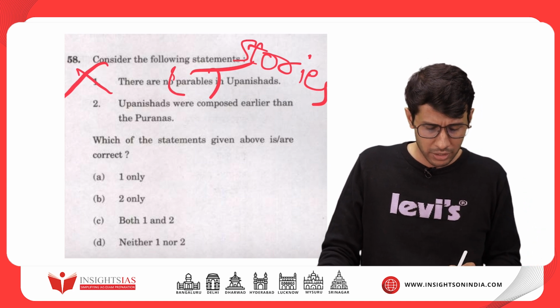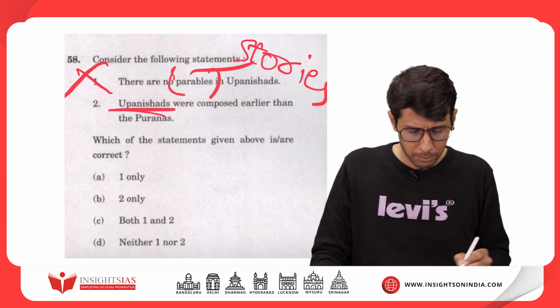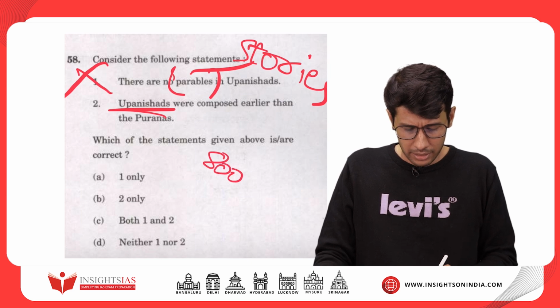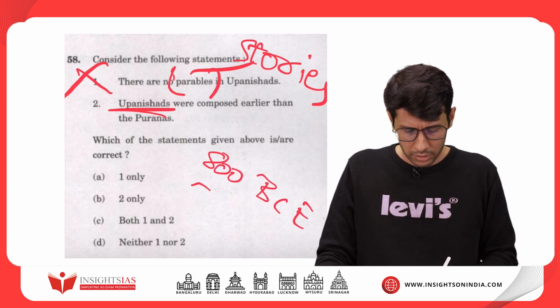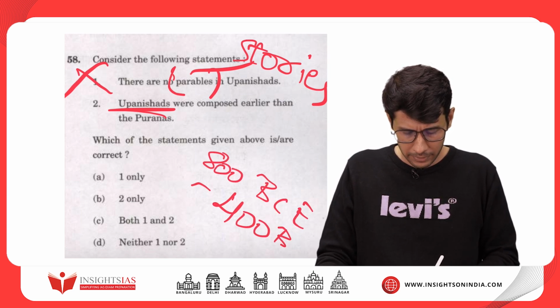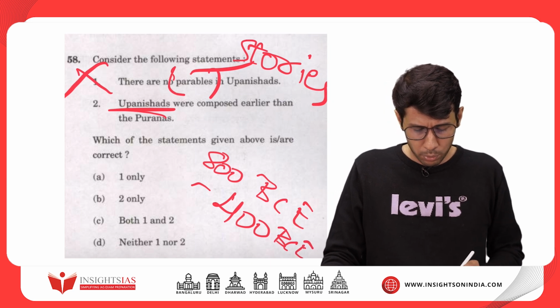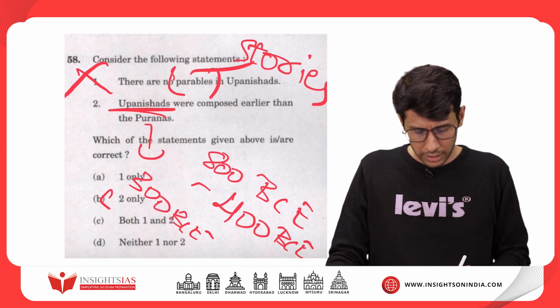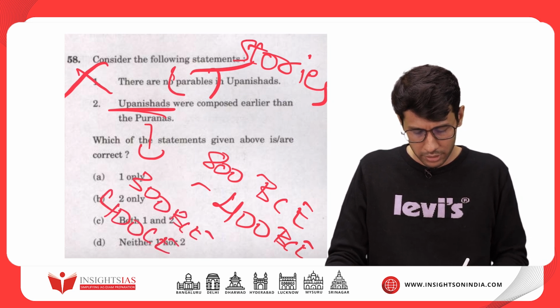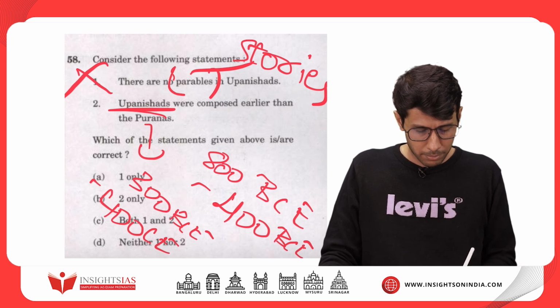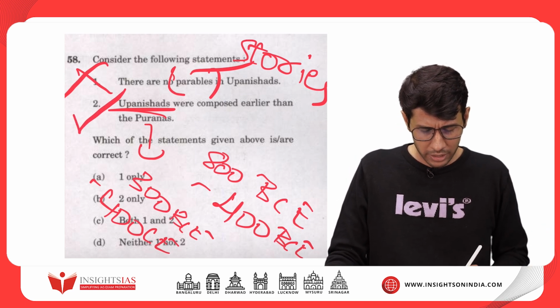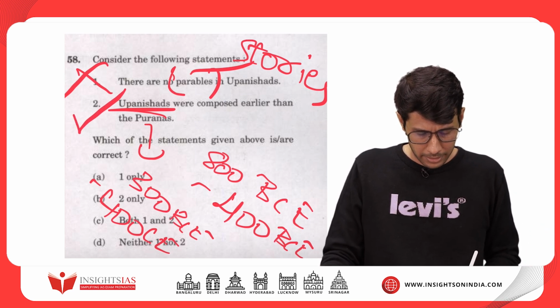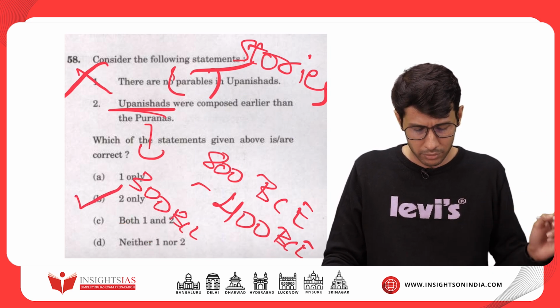So the rough time period when Upanishads were composed was 800 BCE to 400 BCE. And the rough time period for the Puranas is from 300 BCE to 400 CE. So obviously Upanishads were composed earlier than the Puranas, pretty straightforward, and that means option B is the right option here. Statement 2 only, statement 1 is false.